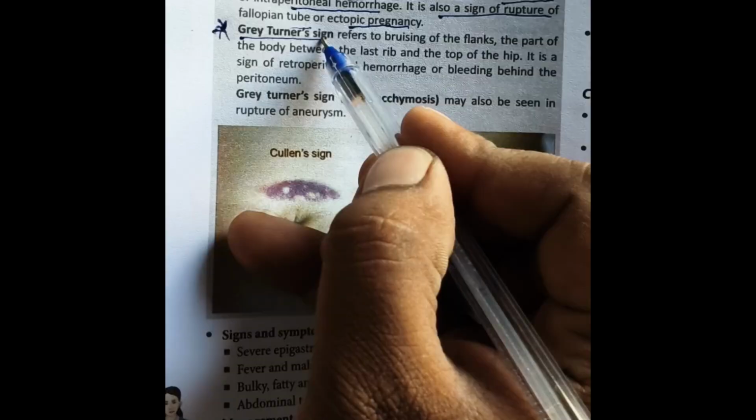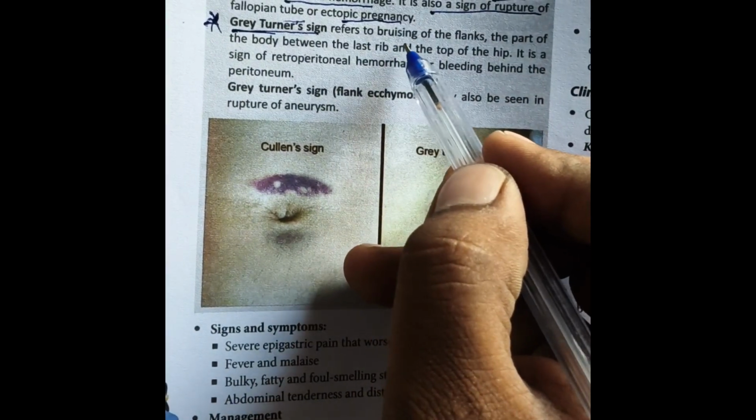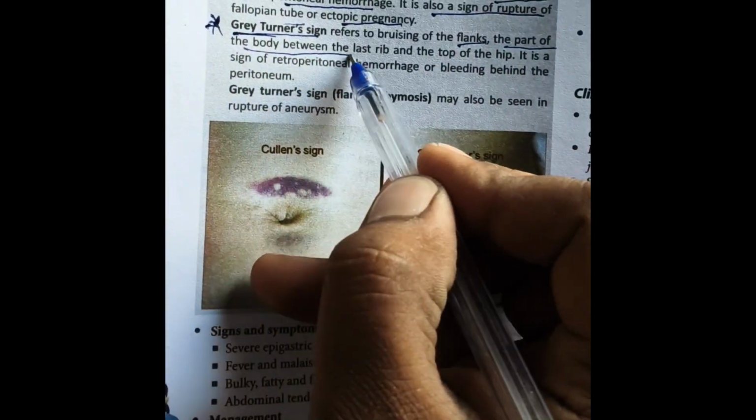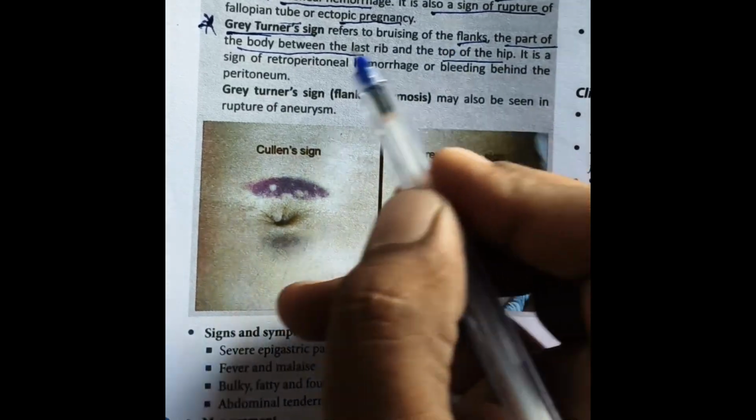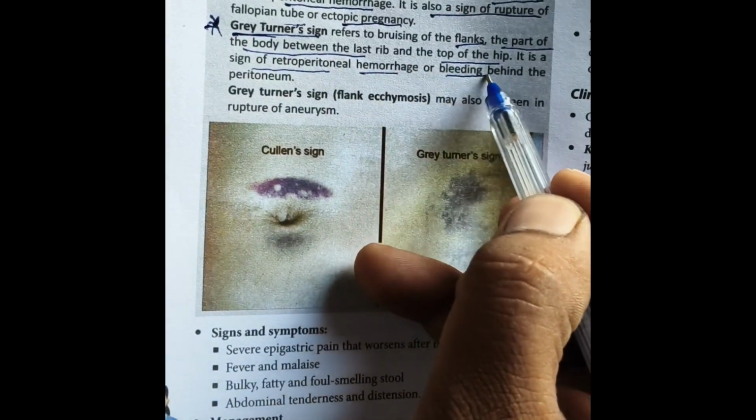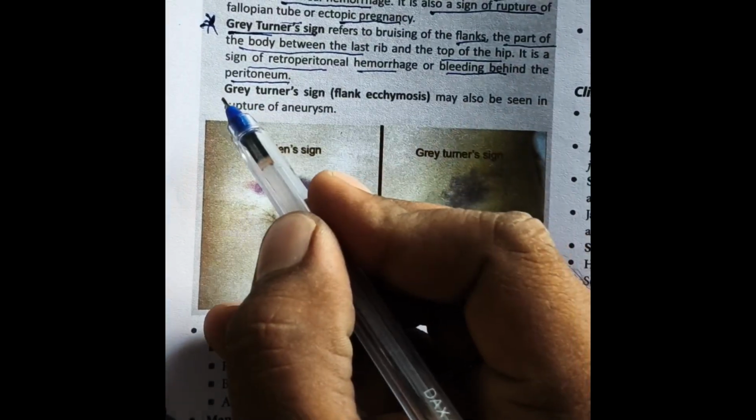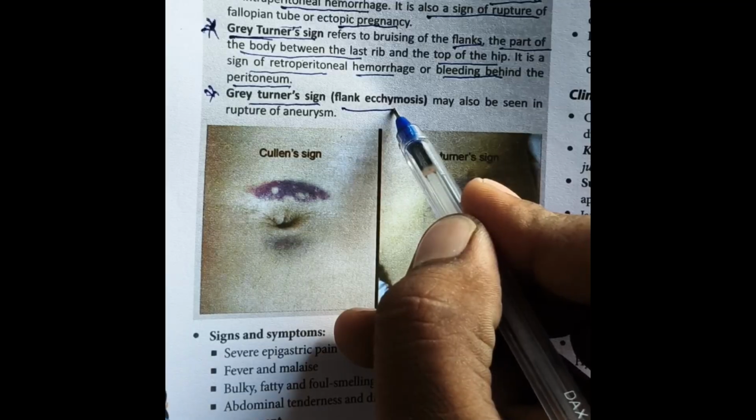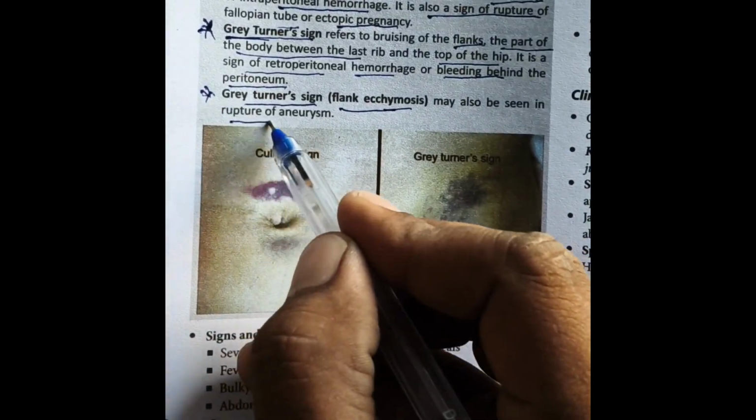Grey Turner sign. Grey Turner sign refers to bruising of the flanks, the part of the body between the last rib and the top of the hip. It is a sign of retroperitoneal hemorrhage or bleeding behind the peritoneum. Flank ecchymosis may also be seen in rupture of aneurysm.